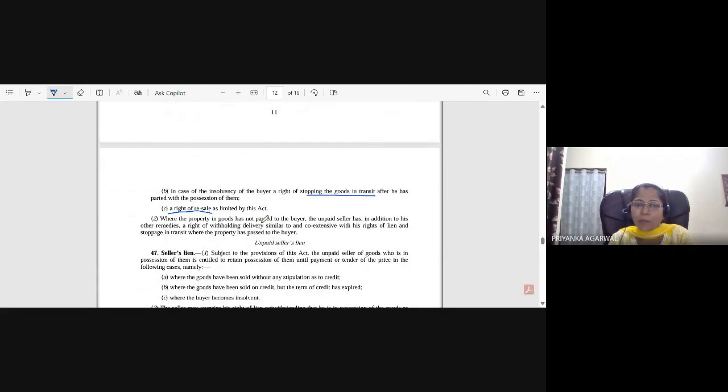Okay, where the property in goods has not passed to the buyer, the unpaid seller has, in addition to his other remedies, a right of withholding delivery, similar to and coextensive with his right of lien. So there are two scenarios: when the property has been transferred and when the property has not been transferred. When the property has been transferred, then he has three rights, but when property has not been transferred, then he has four rights. Apart from these three, he has also a right of withholding delivery, and the right of withholding delivery is similar to and coextensive with his right of lien. It is very similar, like you are not delivering the goods to the buyer, right?